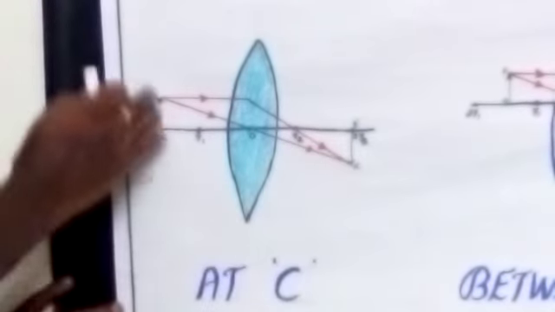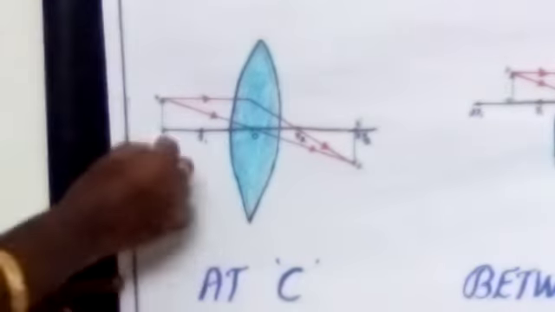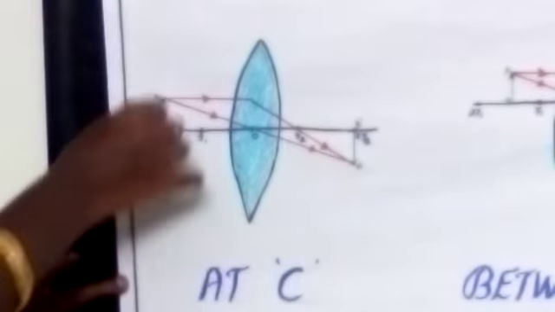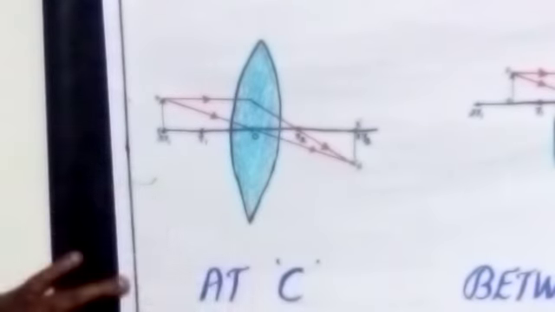To the next side: here on the left side we are keeping the object, and we are getting the image on the right side. So what about the size of the image? Same size of the image. As per the object, we get the same size of the image here. And the nature of the image is real and inverted.